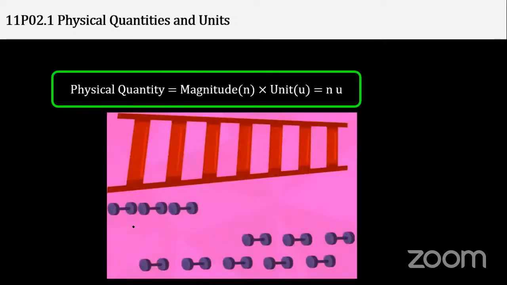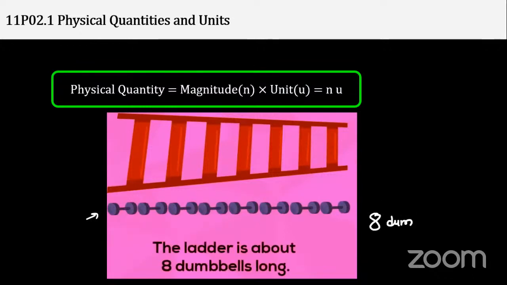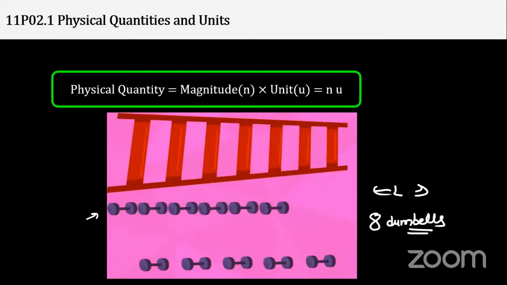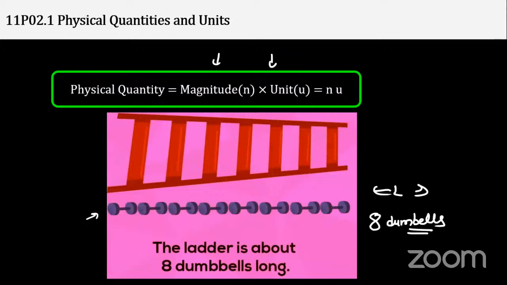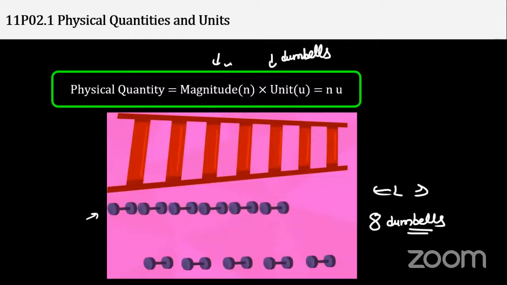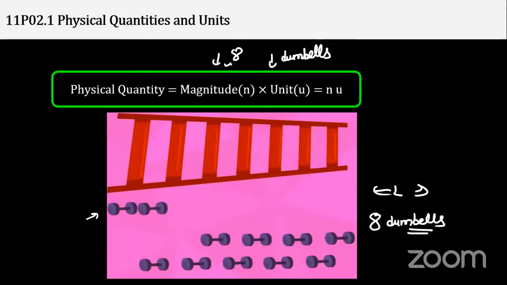See this. Now calculate with the dumbbells. We require how much? We require 8 dumbbells. If we align these 8 dumbbells edge to edge, we'll get the length of this ladder. So a physical quantity is magnitude into unit. Here the unit is dumbbells actually, and the magnitude is 8. So I will say 8 dumbbells.